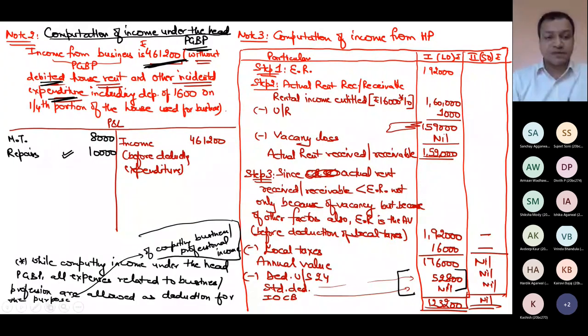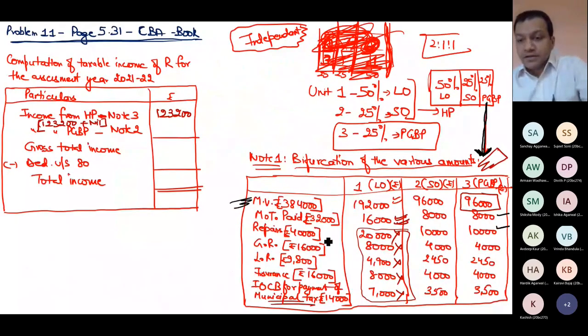So I'm only deducting expenditures now from 461,200. What other expenses will I deduct? Ground rent I will deduct, land revenue I will deduct, insurance I will deduct. Interest on capital borrowed for payment of municipal tax also I will deduct. I am deducting all the expenditures incurred in the nature of business or profession. I was not deducting such expenses when computing house property, because the house property rule is different and the PGBP rule is different.